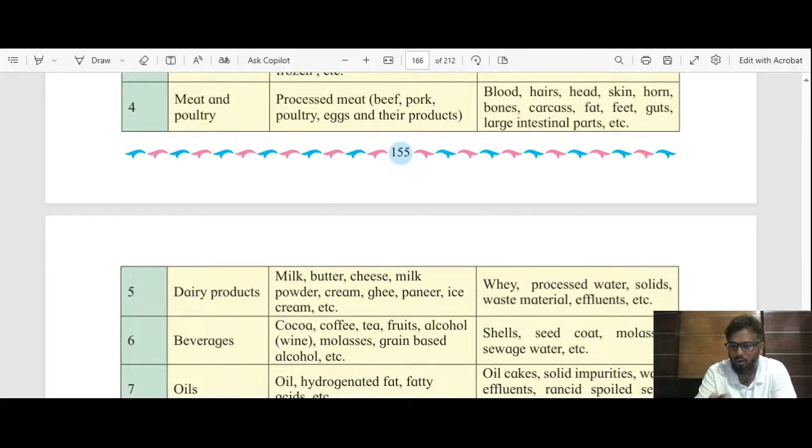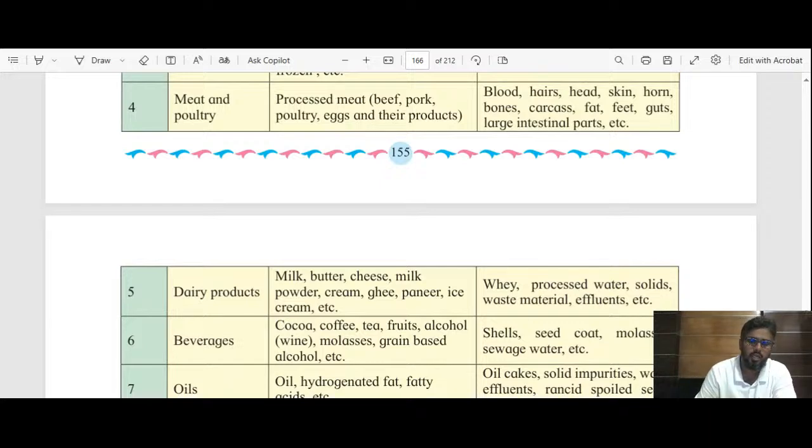Okay, not all the parts of the animal. For example, intestines of these goats and all those, they are eaten. Okay, we eat them, but normally the people avoid that. Not all people like them, because of that reason maybe it is considered as waste.